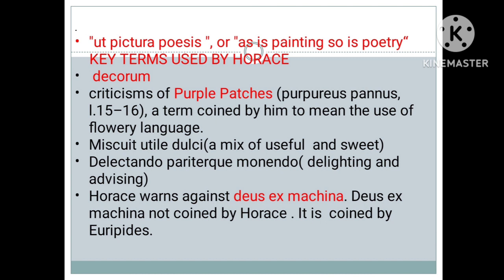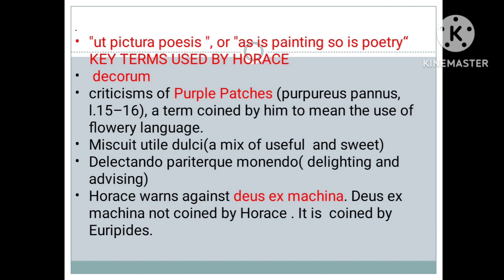Then the next term is delectando pariterque monendo, that means delighting and advising. Then there is also the term deus ex machina. Horace is against this deus ex machina, and this term was not coined by Horace, it was coined by Euripides.